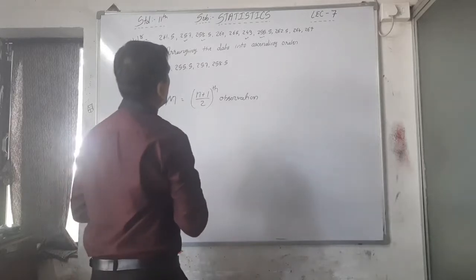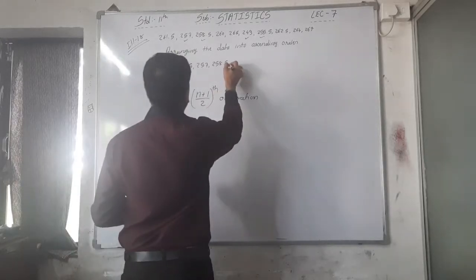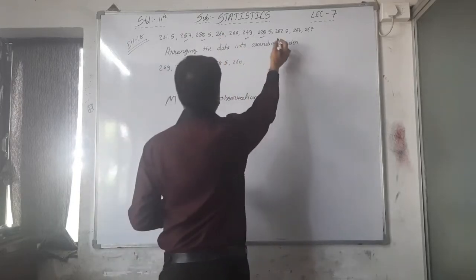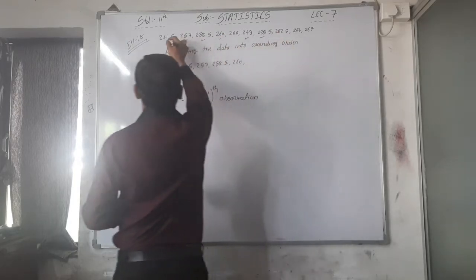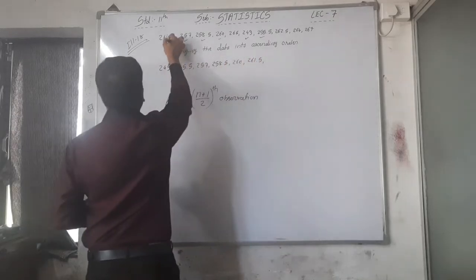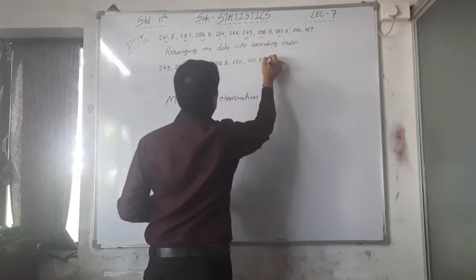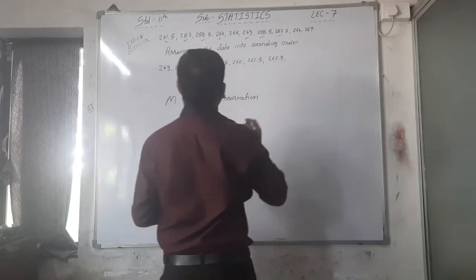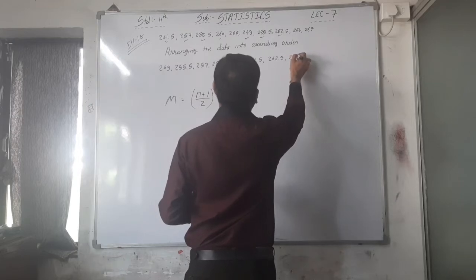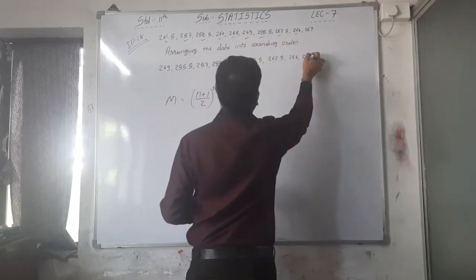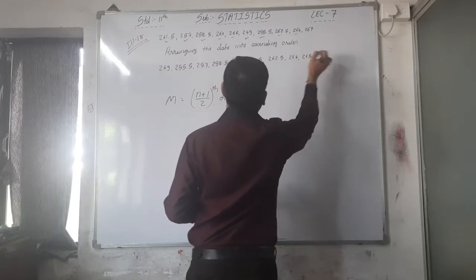Now what? 260. Yes, it is 260. Now 262.5. No, 261.5. Then 262.5. Then 264. And then 265. And the last one is 267.